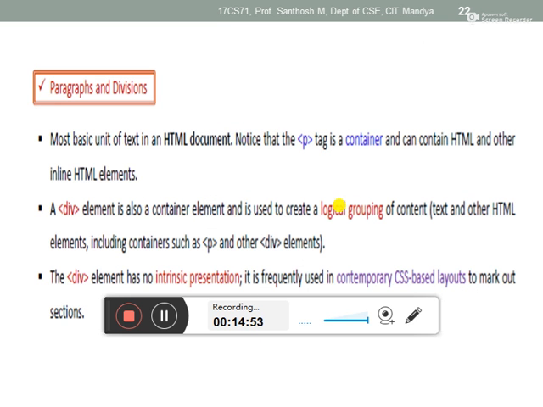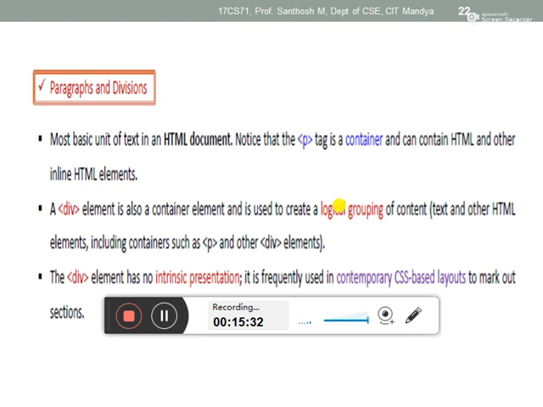See here, the first concept is paragraph and division. The basic unit of text in HTML is the p tag. Notice that the p tag is a container that can contain text and other inline HTML elements. So before going to discuss the paragraph and division tag, you should know about inline and block. In HTML there are two types of display: inline display and block display.